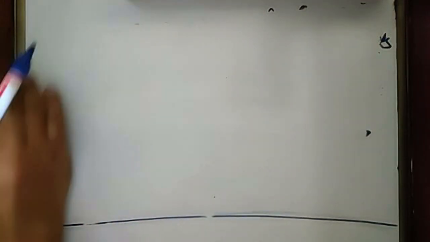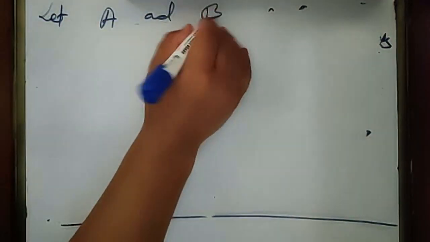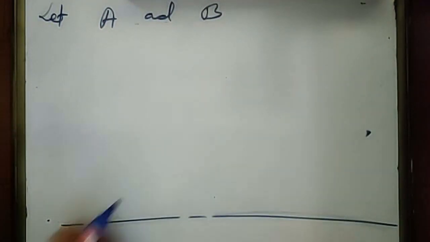What is order pair? Let A and B be two non-empty sets.